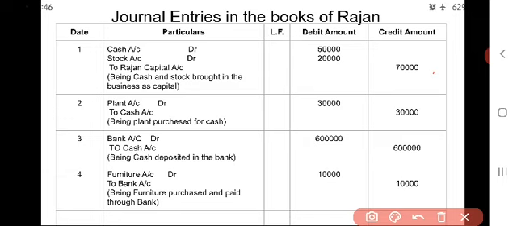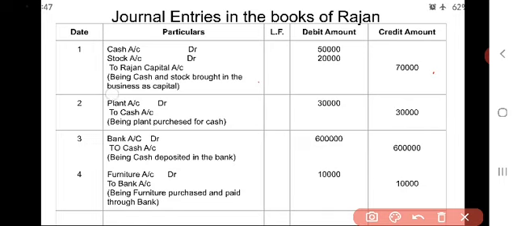So for this transaction or entry, we have to write a narration. Narration should be within the brackets: being cash and stock brought in the business as capital.